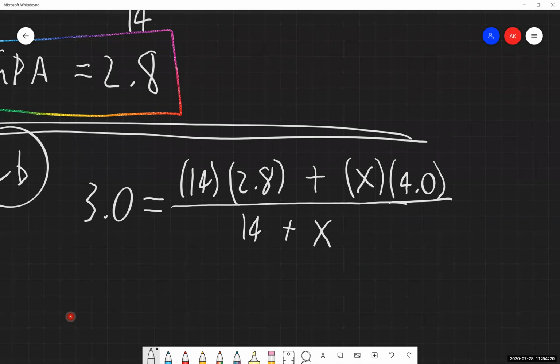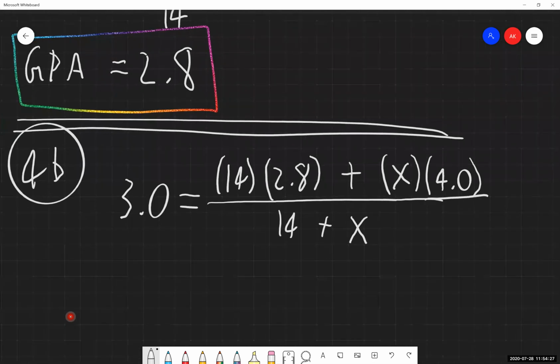Okay. So this is how we set up our problems where we are trying to find how many credits at a certain GPA to earn an overall GPA of something else like that. So this is our setup for that.